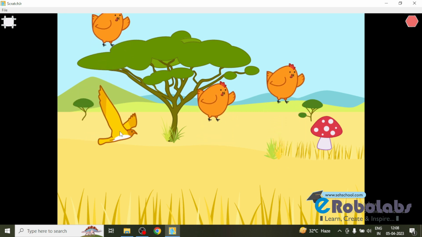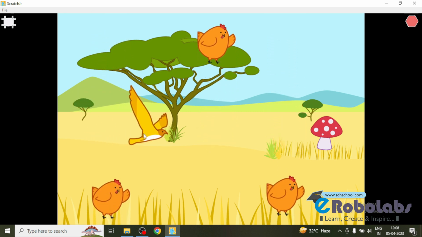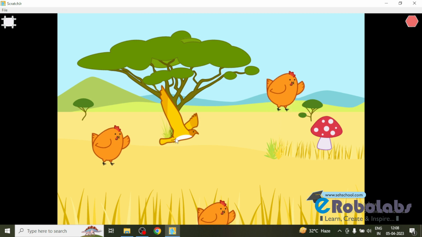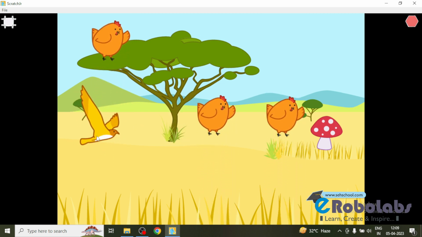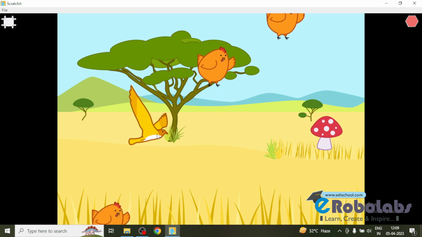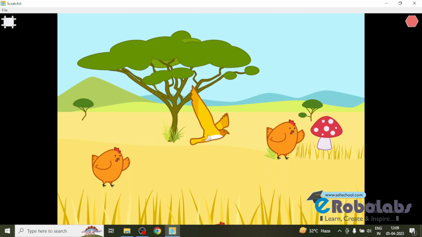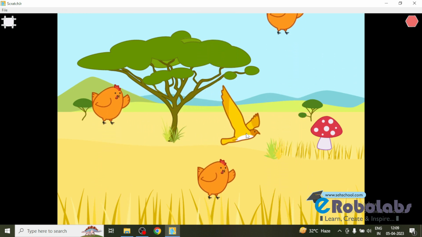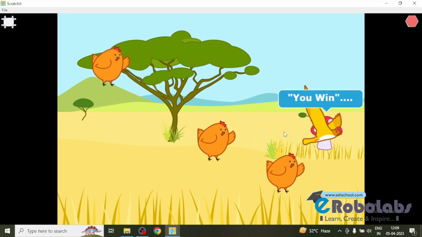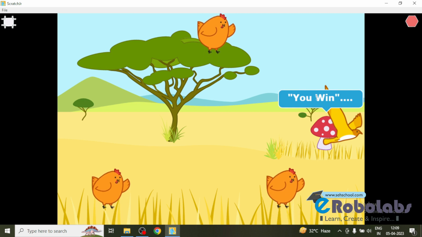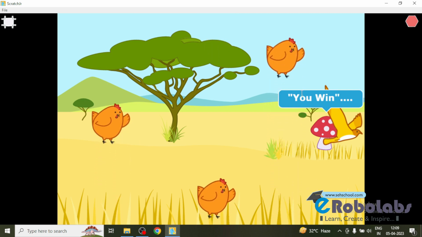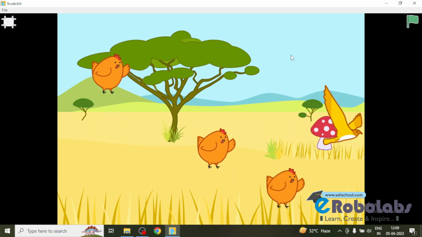If the bird touches any chicken, it is moving to the starting position. If the bird reaches the mushroom, it is displaying a message, you win. That's how we will play this game.